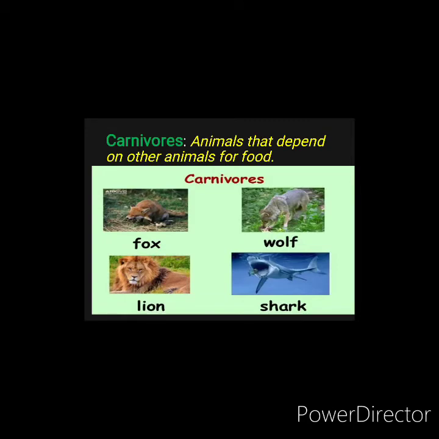Next is carnivores. These are the animals that depend on other animals for food. Fox, wolf, lion, shark, they kill other animals as prey and eat them. They eat the flesh of other animals only.